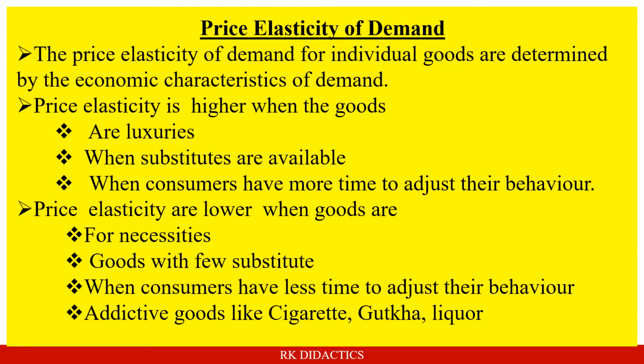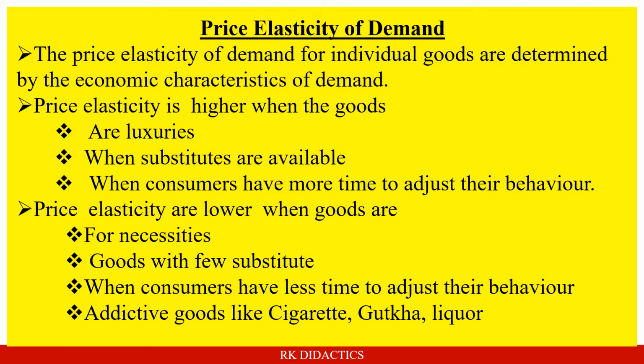The price elasticity of demand for individual goods is determined by the economic characteristics of demand. For example, price elasticity is higher when the goods are luxurious, when substitutes are available, and when consumers have more time to adjust their behavior. It means when the price of these goods increases, the demand will decrease substantially.